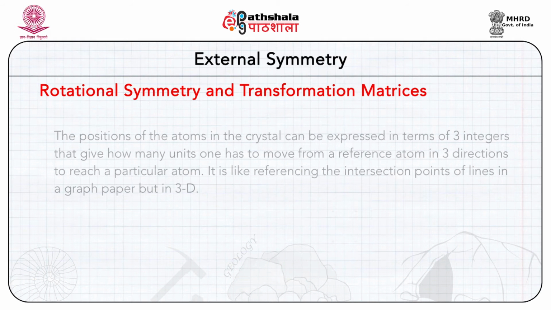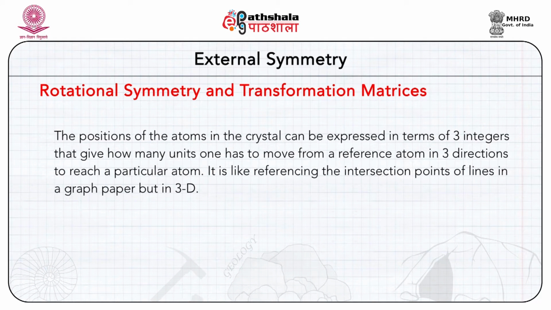The position of the atoms in the crystal can be expressed in terms of 3 integers that give how many units one has to move from a reference atom in 3 directions to reach a particular atom. It is like referencing the intersection points of lines in a graph paper, but in 3 dimensions. Only thing is that the boxes of the graph paper need not always be squares. They can be either rectangles or even parallelograms.